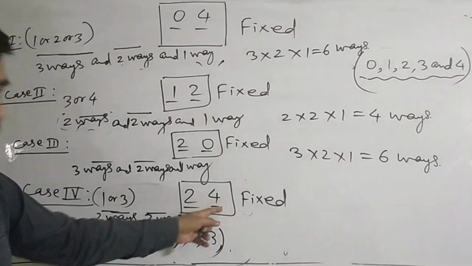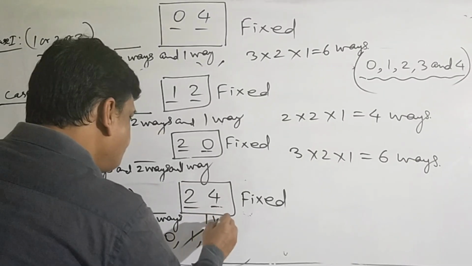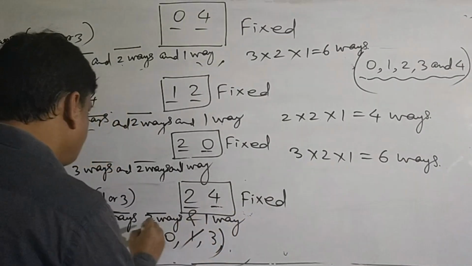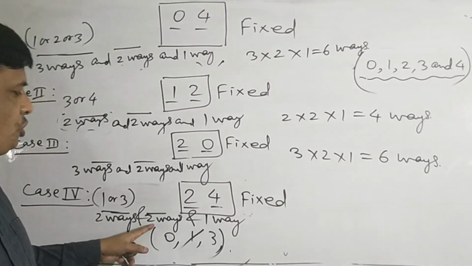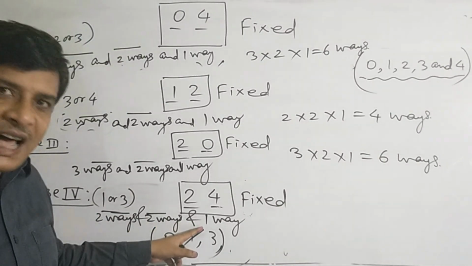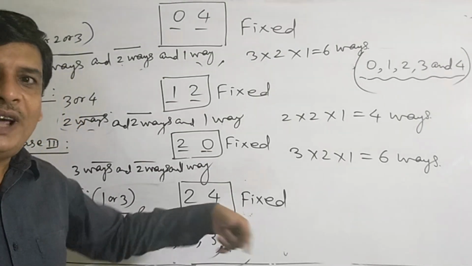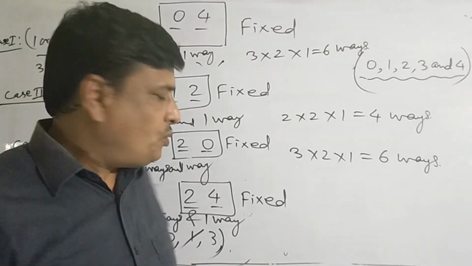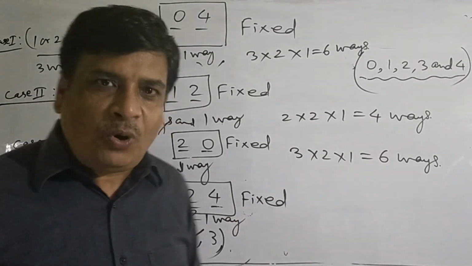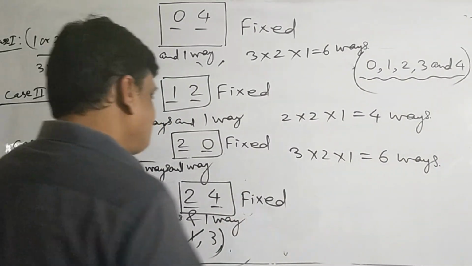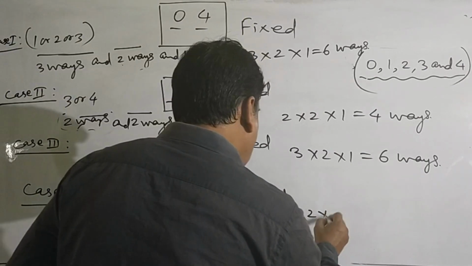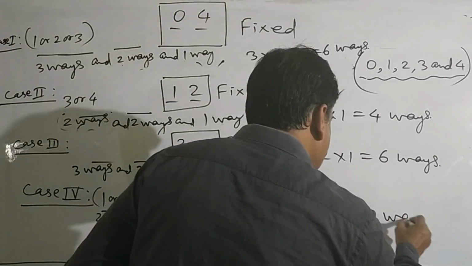And this is one choice for the last two places. So thousand place in two ways and hundred place in two ways, and for the last two places one way. Then while counting those numbers whose last two places are 24, it can be found by multiplying these numbers 2 into 2 into 1, 4 ways.